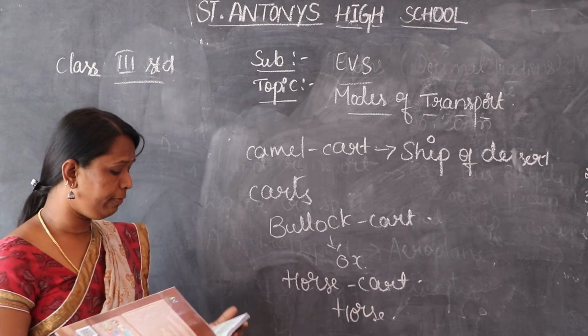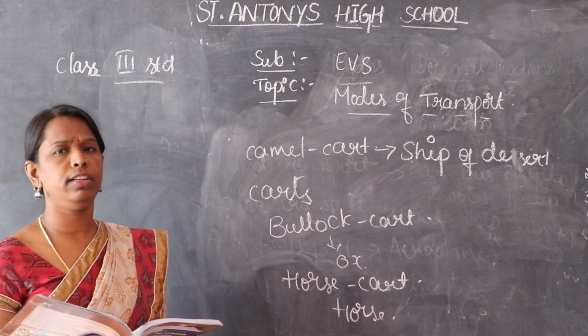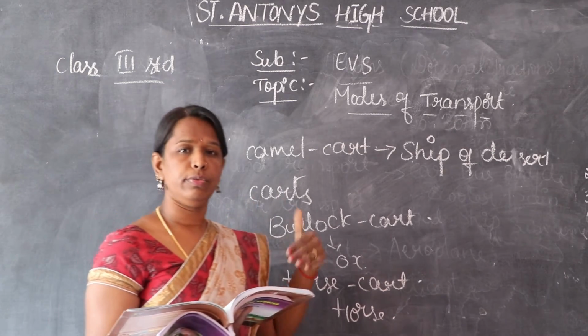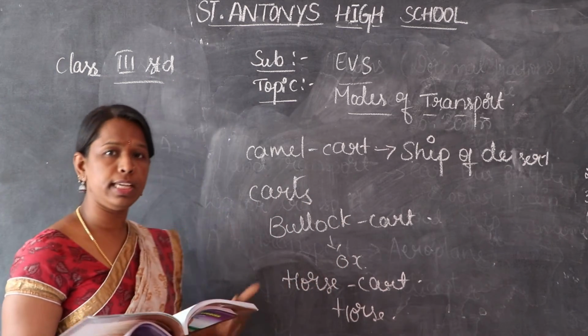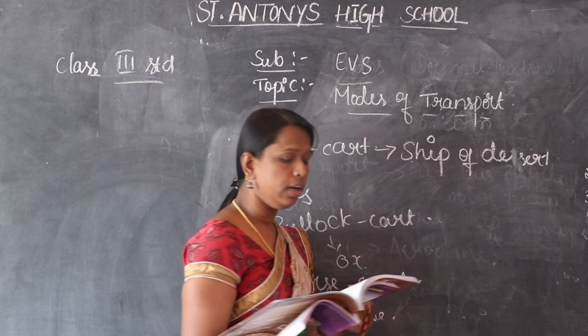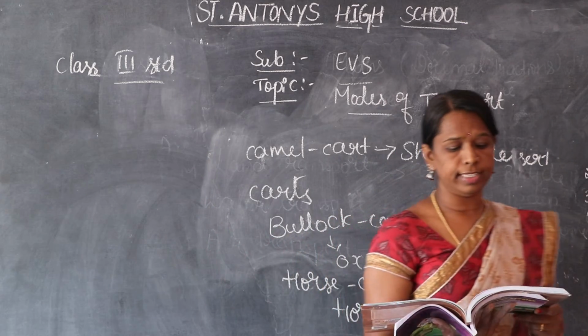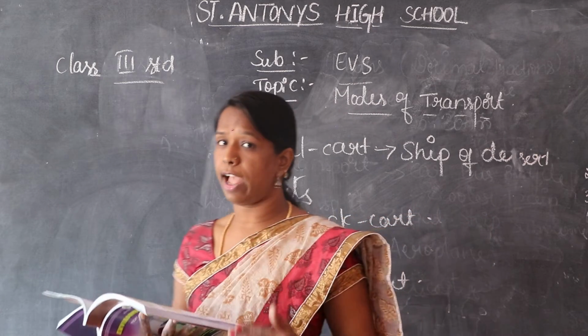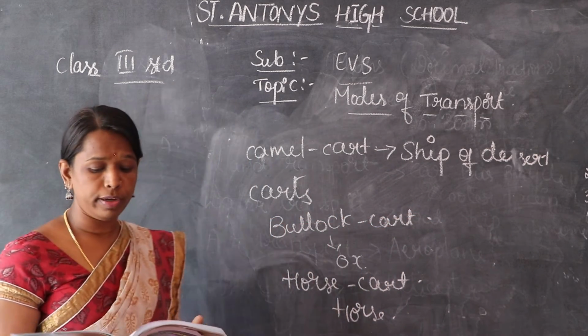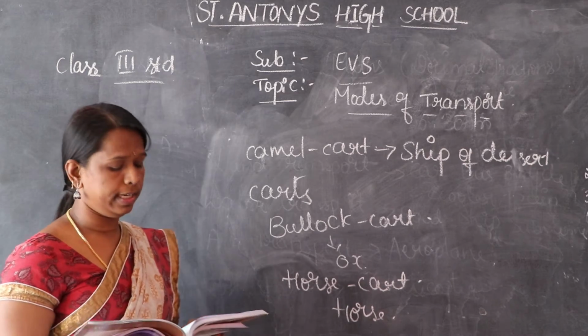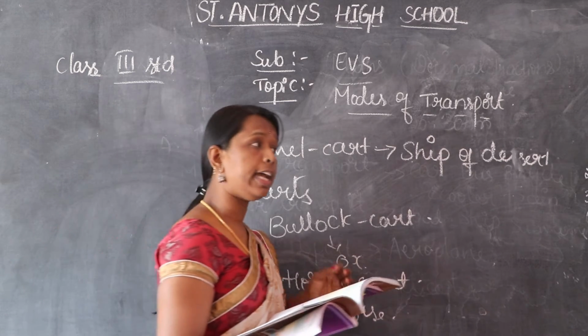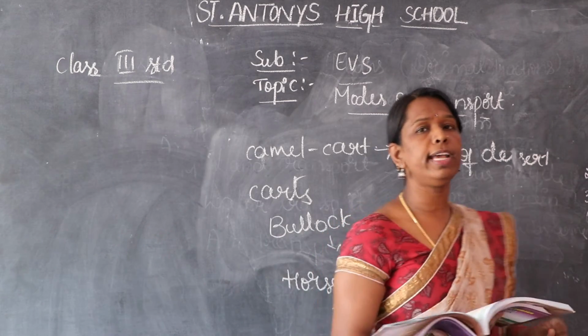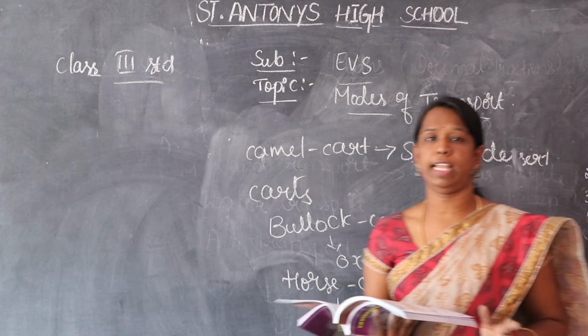We travel for different reasons. Why do we travel? We travel to reach some places, to see some places and to carry goods from one place to another. We use different means of transport to travel and carry our goods. Water transport is one of the oldest and cheapest means of transport.